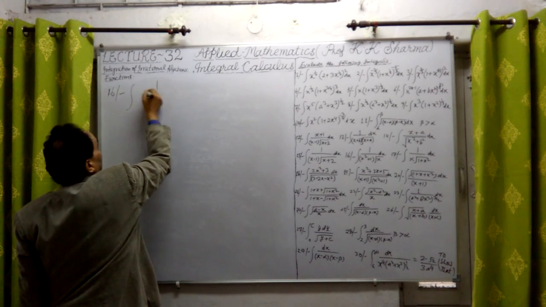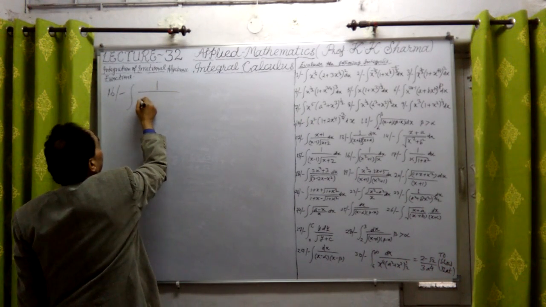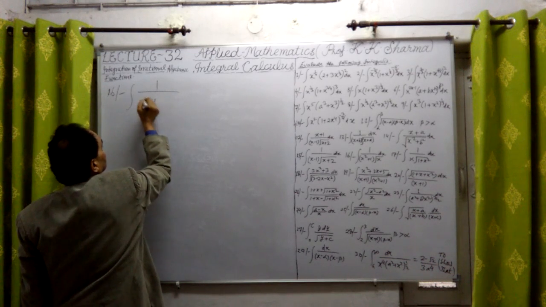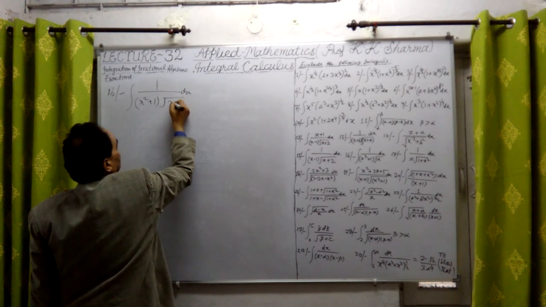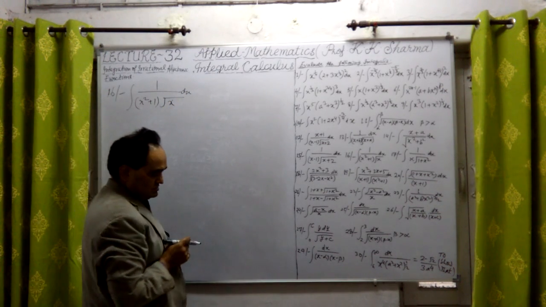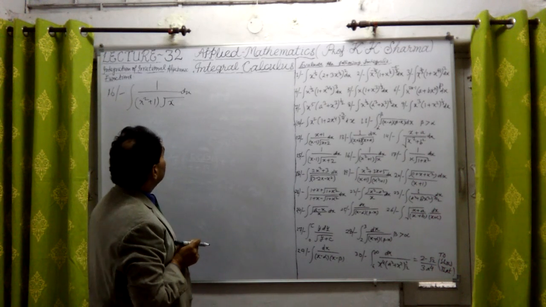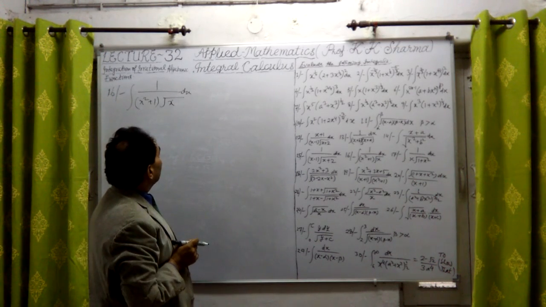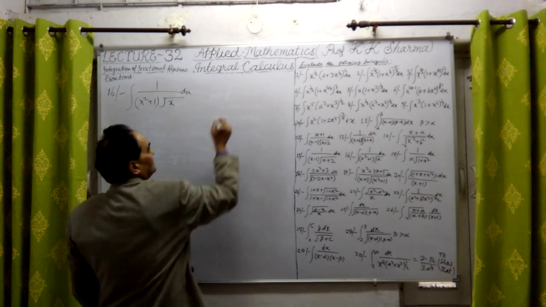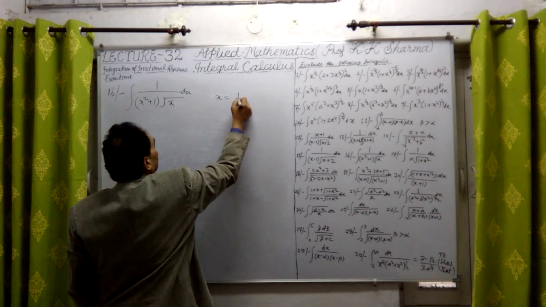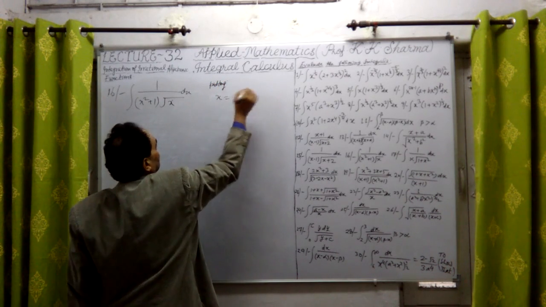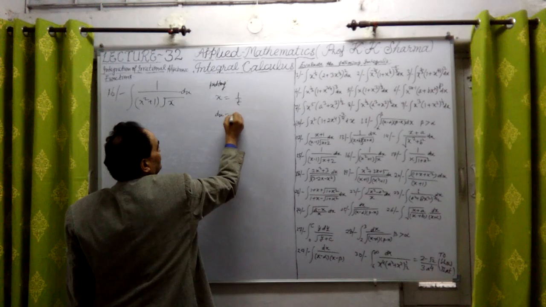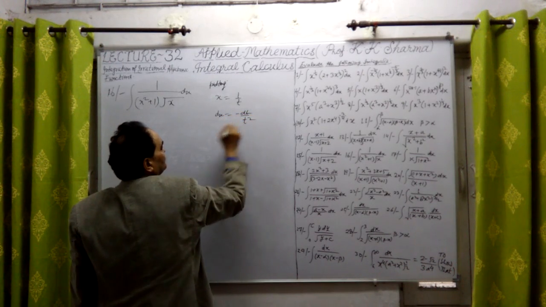So here we have obtained 1 upon x square plus 1 in a bracket, under root x here into dx. Now here there is under root x. Now if I substitute x equal to 1 upon t, let me check. Putting x equal to 1 upon t, therefore dx equal to minus dt upon t square.